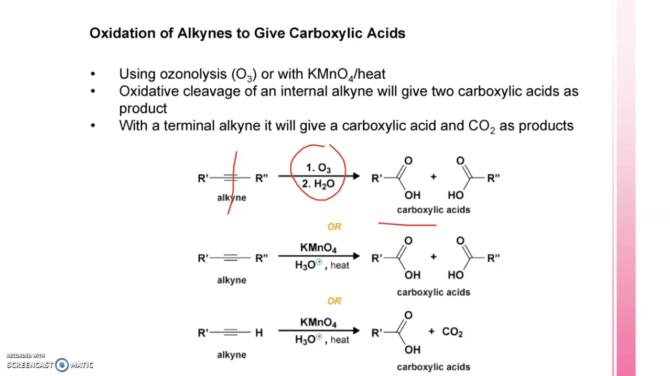If triple bond is in between the chain, it's non-terminal alkyne. But if we have terminal alkyne, this terminal carbon would change into carbon dioxide. So we would only be getting one carboxylic acid from the remainder part of the chain. But if it is non-terminal alkyne, both fragments would be giving us carboxylic acid.